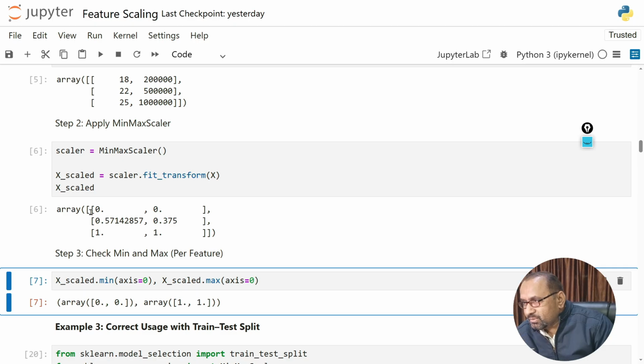So here you can see 0, 0. The first is for age and the second value is for income. Both are the minimum, and here these are the maximum values.